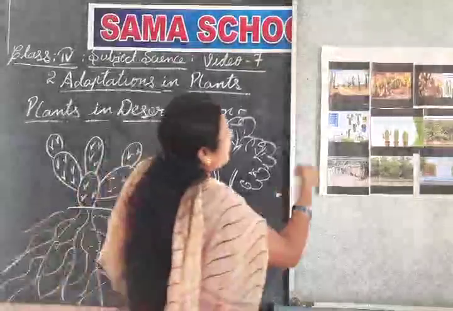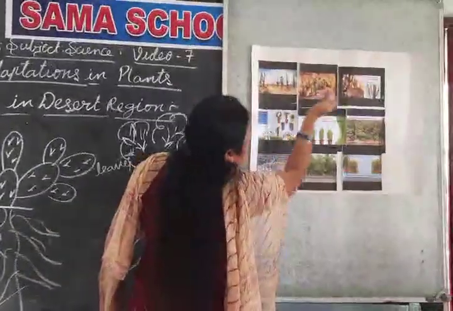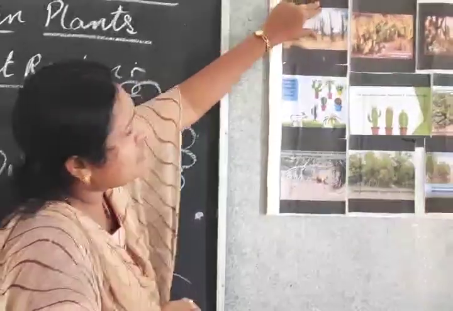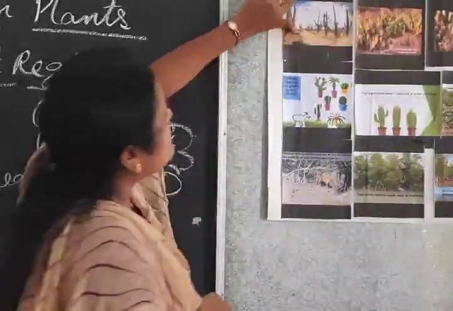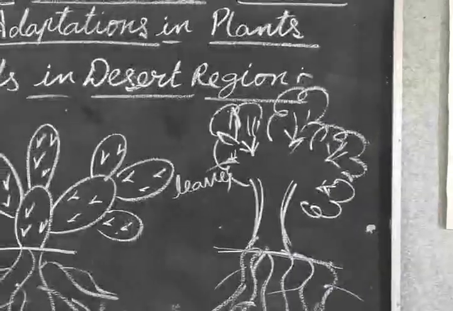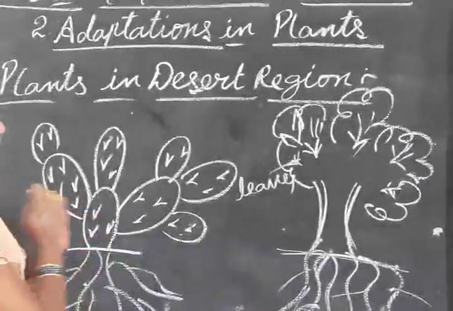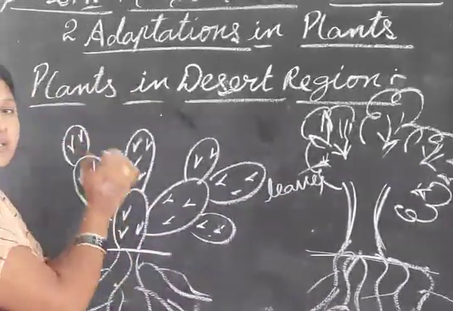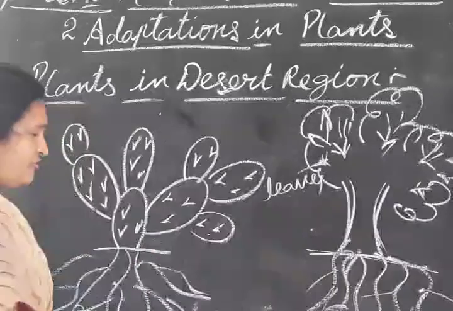But here see, where are the flowers? Where are the fruits in these desert plants? Can you see the flowers and fruits? No, here see, only the stem part we can see. Only the green colored portion we can see here. What is the variation between the two plants? How do these plants grow in the desert? What are the special features?